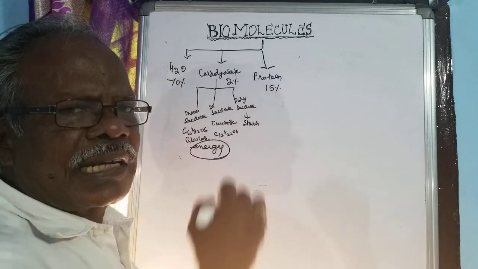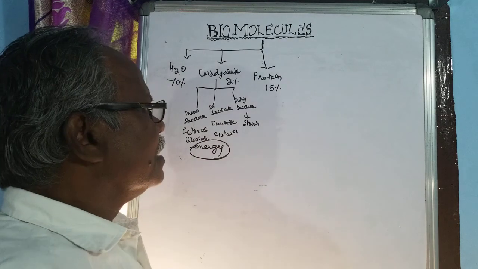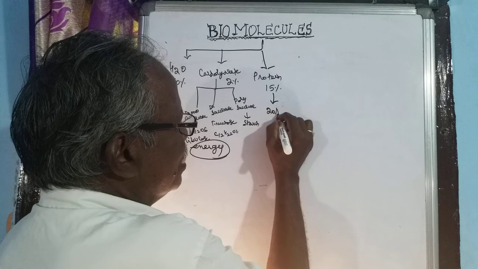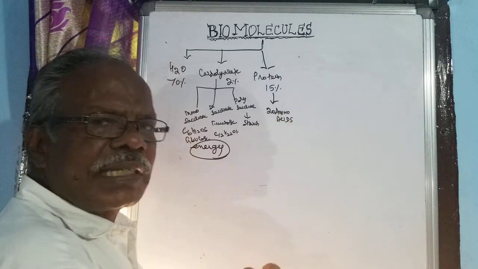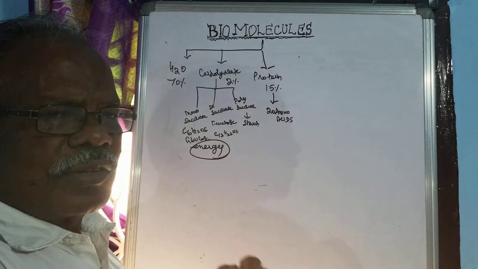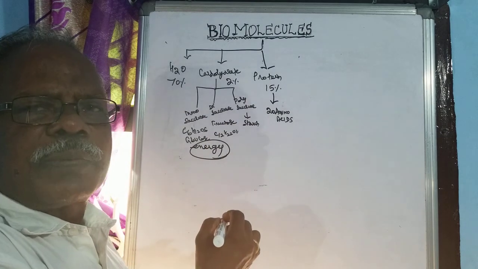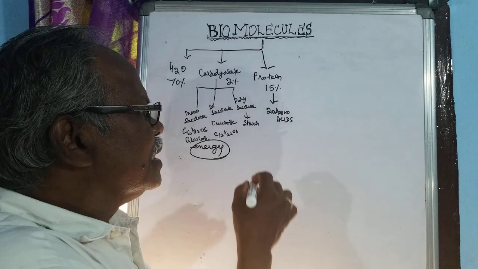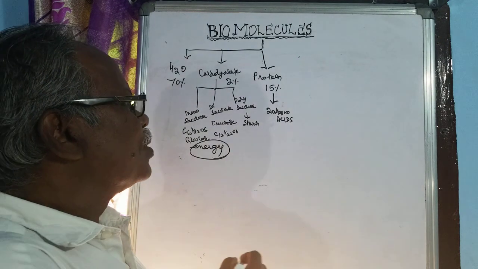It is another major constituent. The protein is made up of 20 amino acids. So the major functioning of the body is done by proteins, including nucleic acid and other things. The entire functioning of the body is done by proteins. So 20 amino acids, proteins.